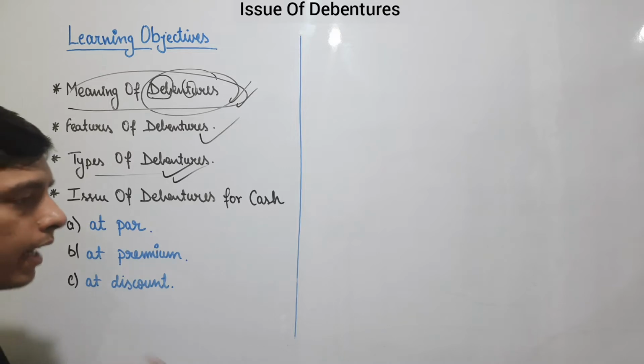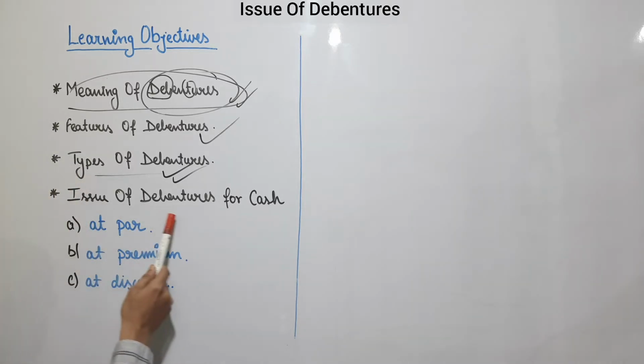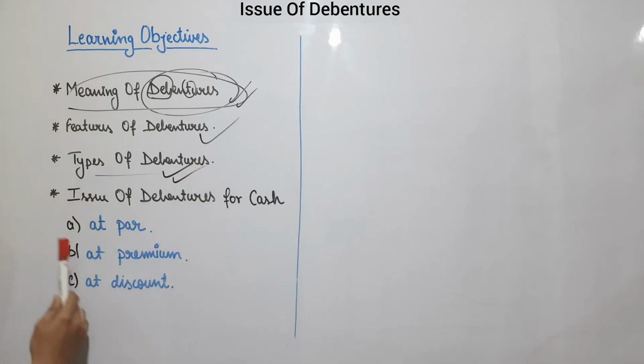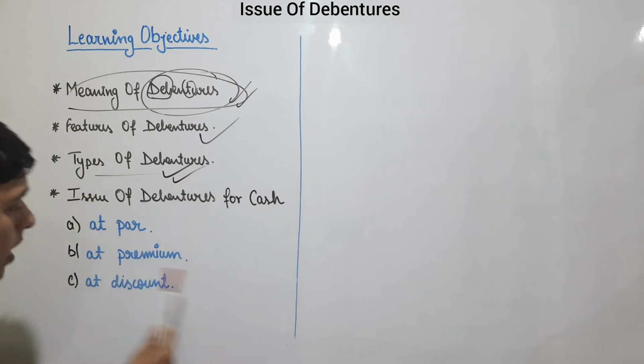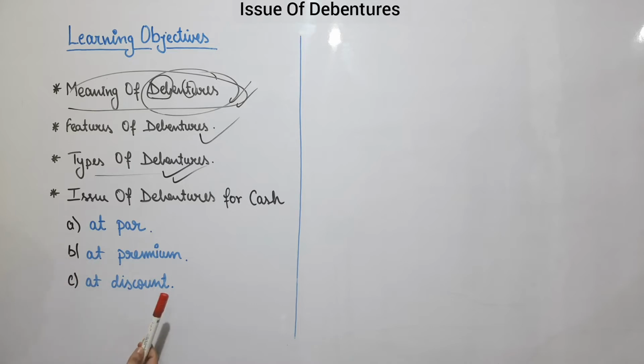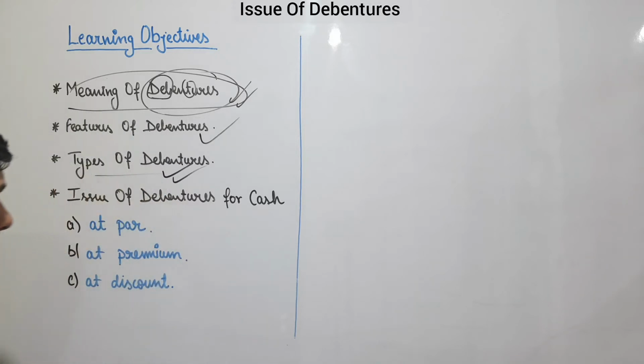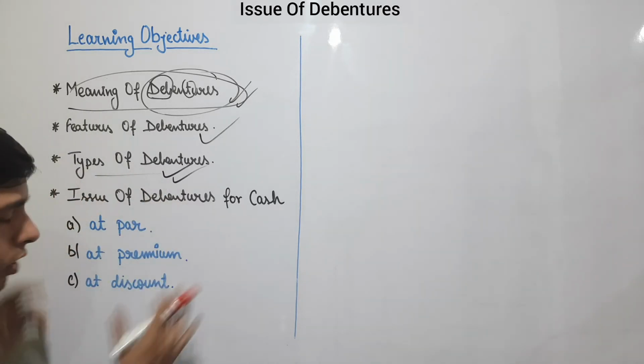Now moving towards our last topic, which is issue of debenture for cash. Under this there are three categories. The first is issue of debenture at par, premium and discount. These words you have studied previously in your issue of shares chapter. Now we will continue further with this issue of debenture.